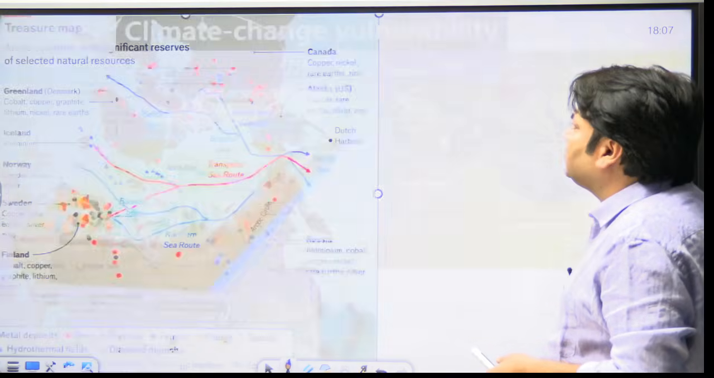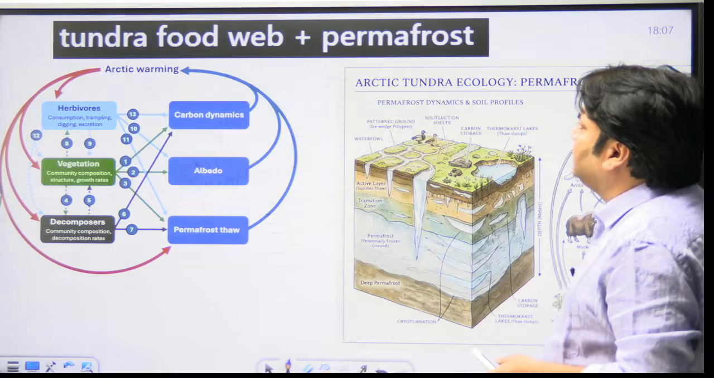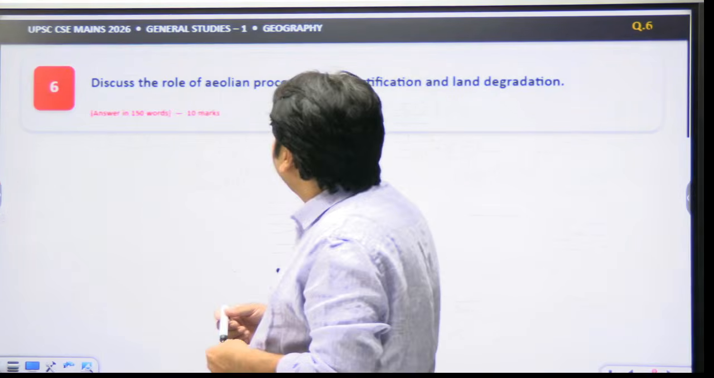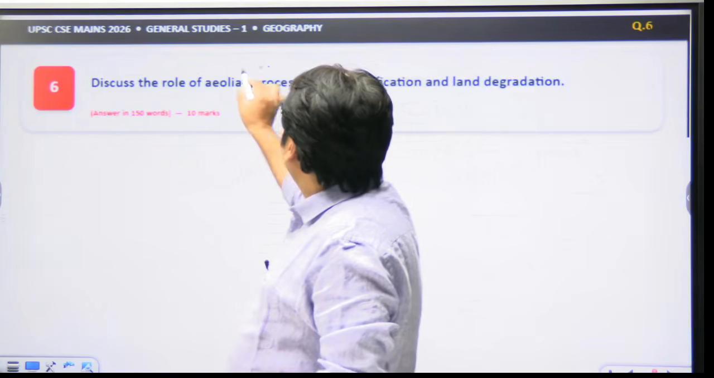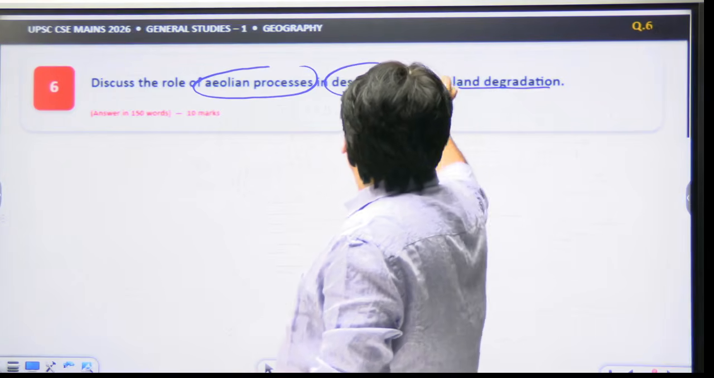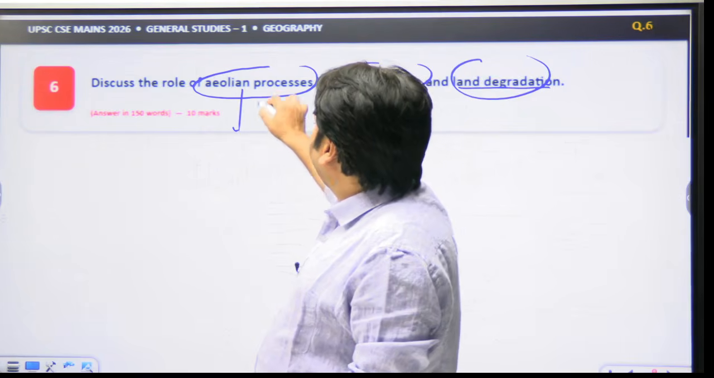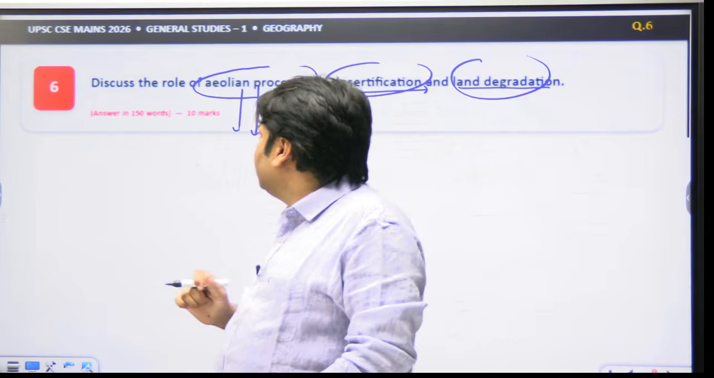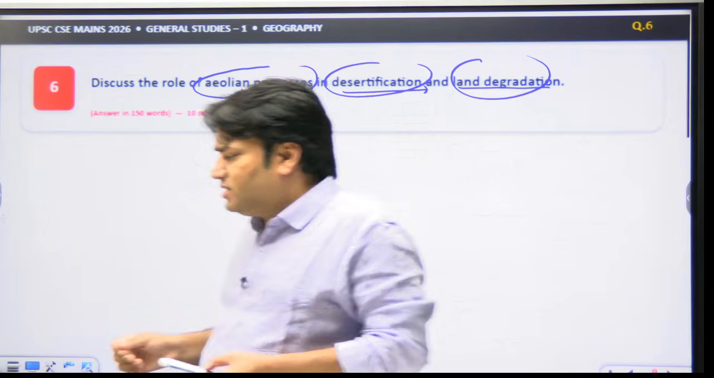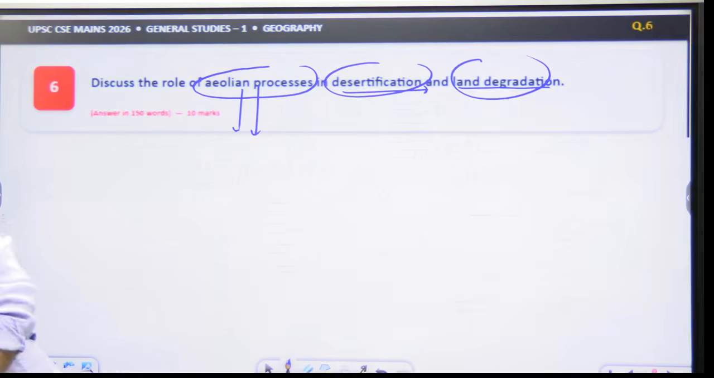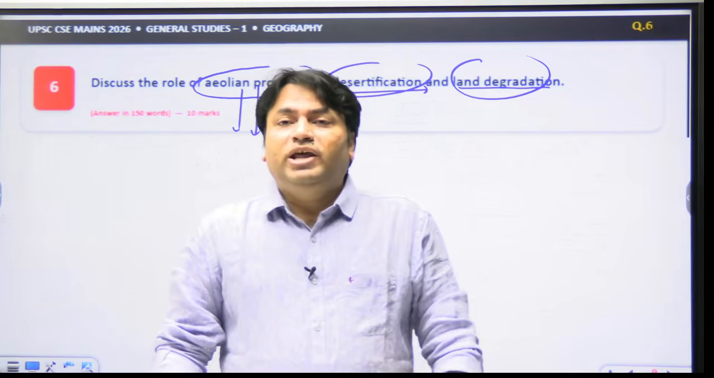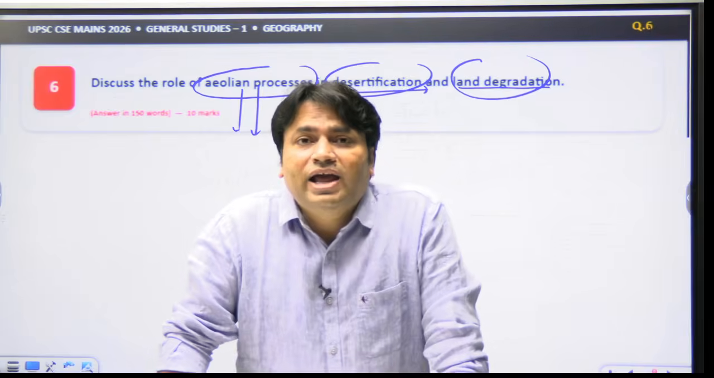Okay, now we are coming to the next question, question number 6, and this question says: discuss the role of Aeolian processes in desertification and land degradation. It means that the key theme discussed in this topic is Aeolian processes. So we have to discuss Aeolian processes, and while discussing them we have to discuss how they play a role in desertification and land degradation.